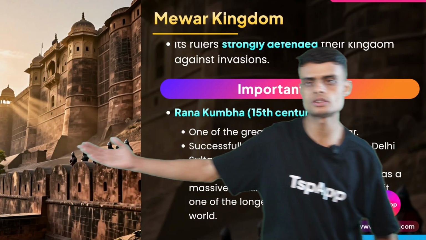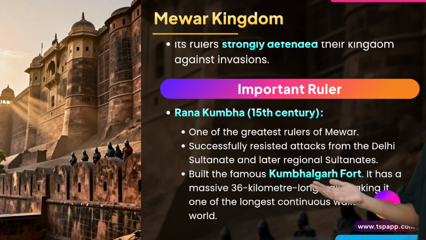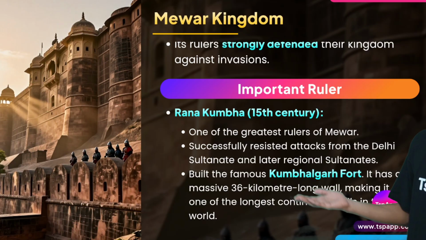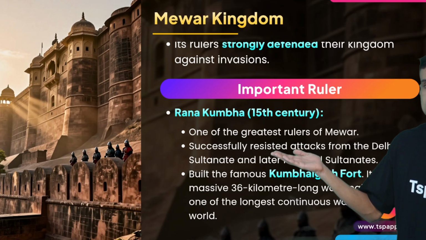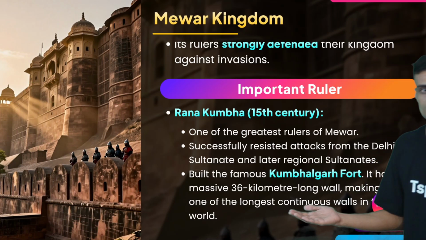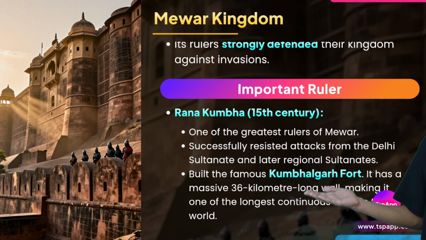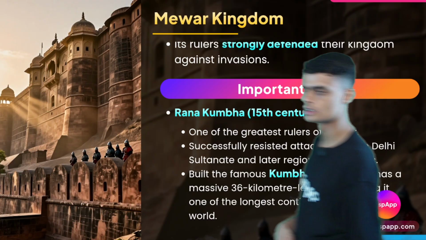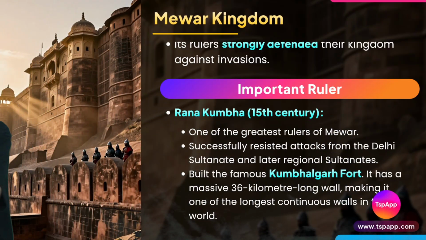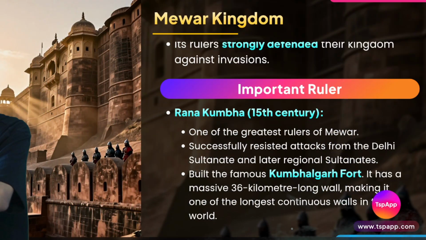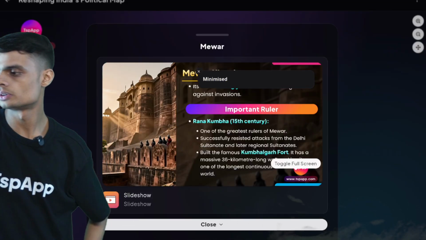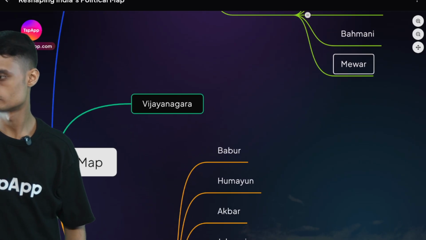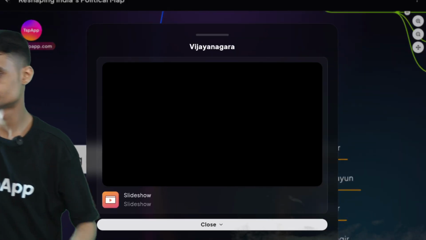He built one of the strongest forts, called the Kumbhalgarh Fort. He resisted many attacks from the Delhi Sultanate and later the regional sultanates also. He was one of the greatest rulers of Mewar, and he built the famous fort with very high walls and a 36-kilometer-long wall. So we can see that not only China can make walls, India also has some good walls in our past. Then we have Vijayanagar.